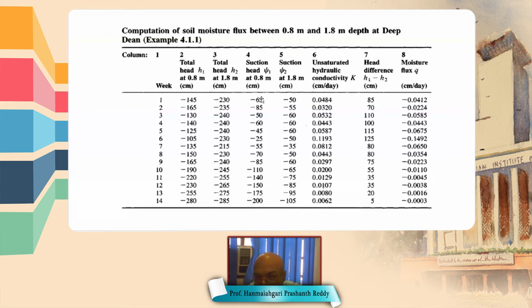Column 4 is the suction head at point 1, and column 5 is the suction head at point 2. Since they are below the ground, the suction heads are negative, and you can see that the suction head at 0.8 meter has a higher absolute value but a lesser value. Minus 65 is less than minus 50.